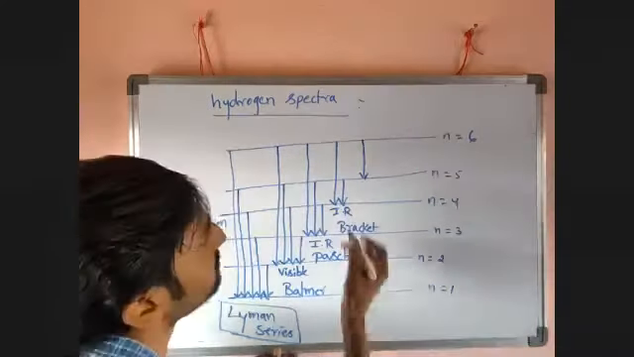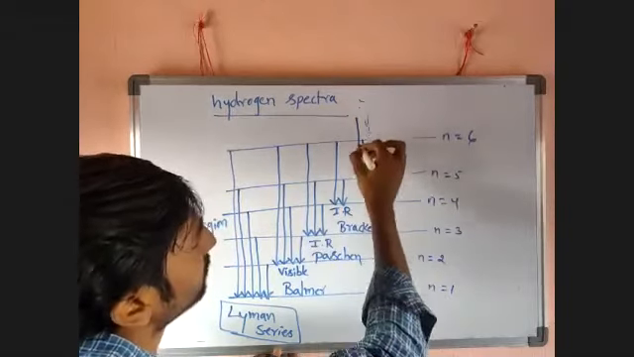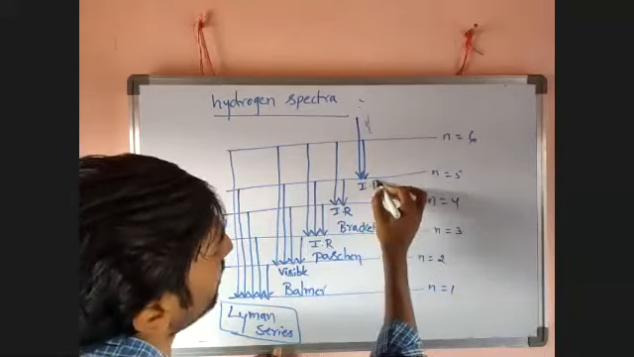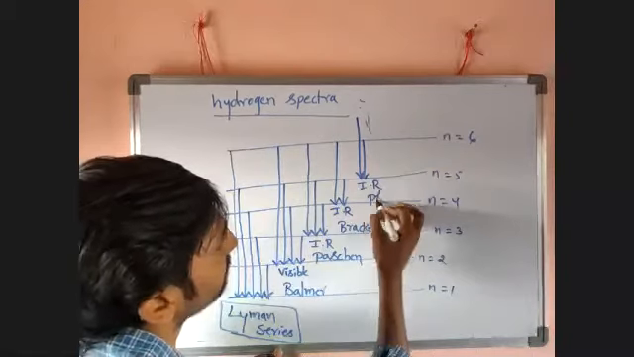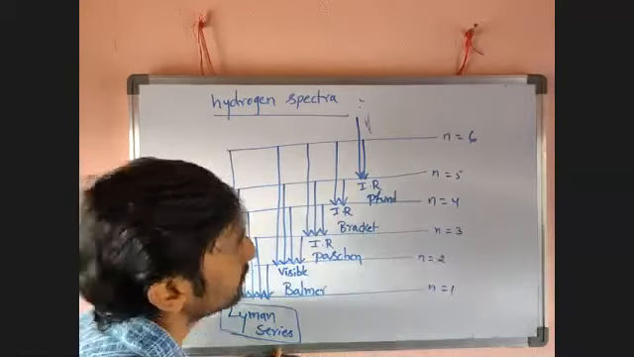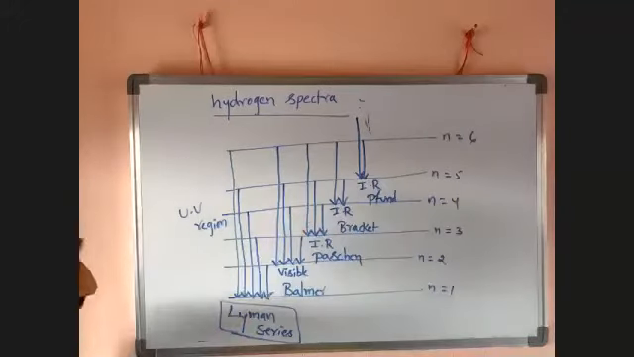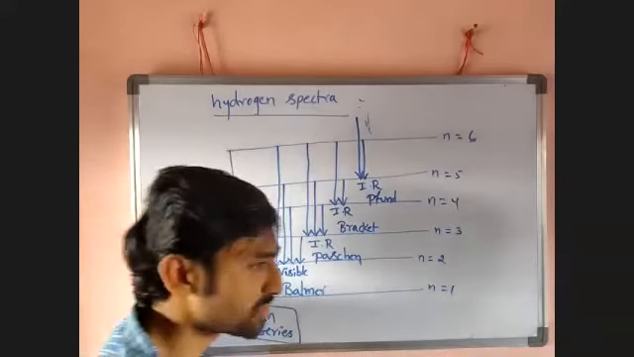Now if it returns to the fifth energy level, a series of lines is formed in the IR region. So it is called the Pfund series. There are other series also, like the Humphreys series, but up to here it is enough. So now look here. What is a hydrogen spectrum?